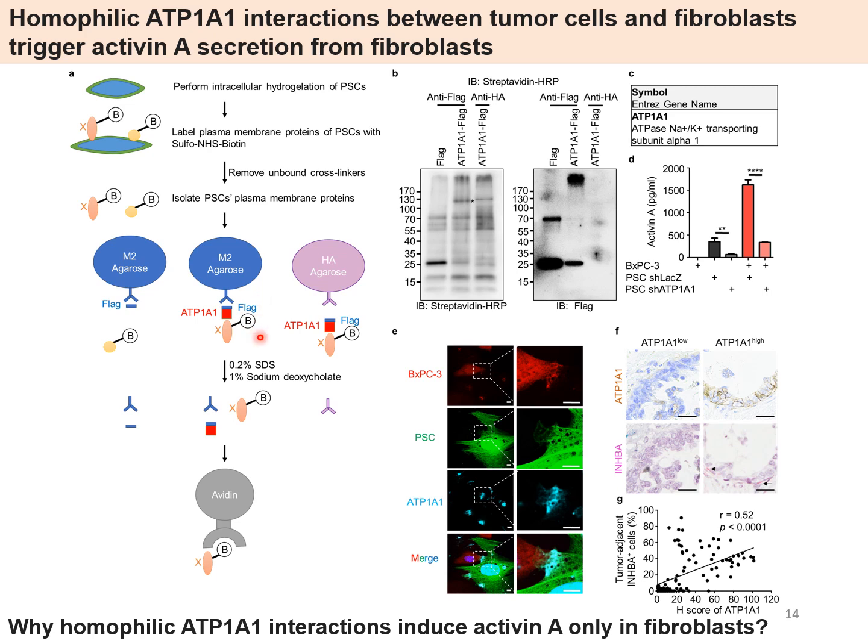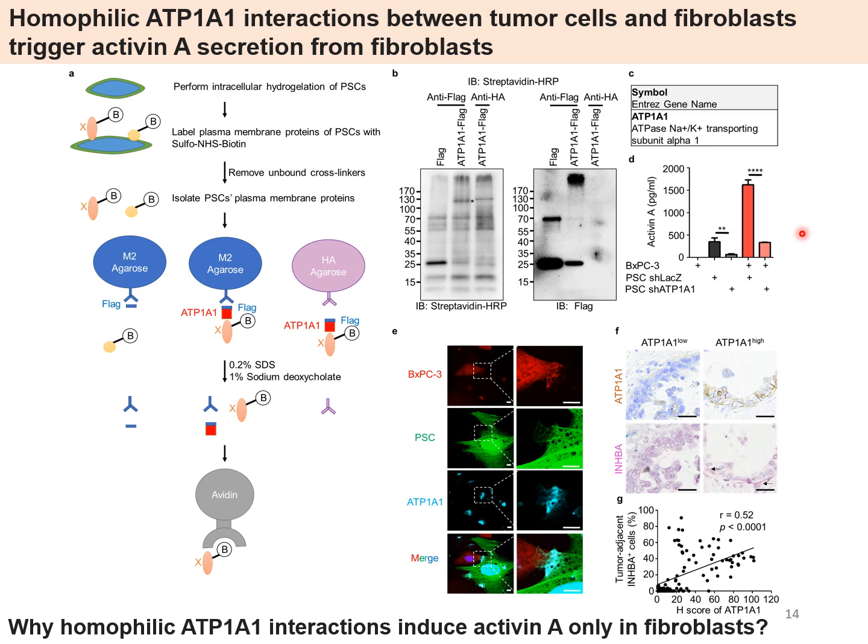The binding partner of ATP1A1 in fibroblasts was identified. I ran the gel and did an IB with streptavidin-HRP, and found a specific interacting protein in the ATP1A1-FLAG group. This protein cannot be stained by FLAG, so it is not a contamination. So I cropped these bands for mass analysis and identified ATP1A1 in fibroblasts as its binding partner.